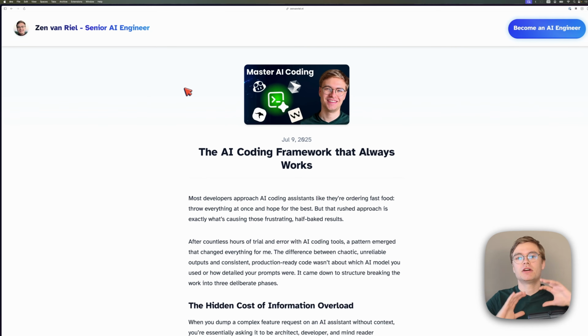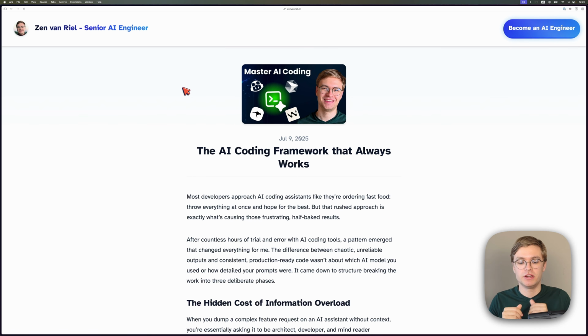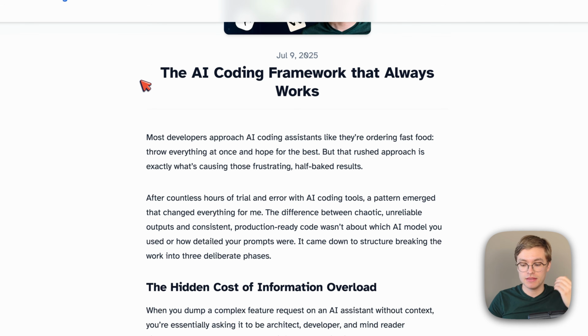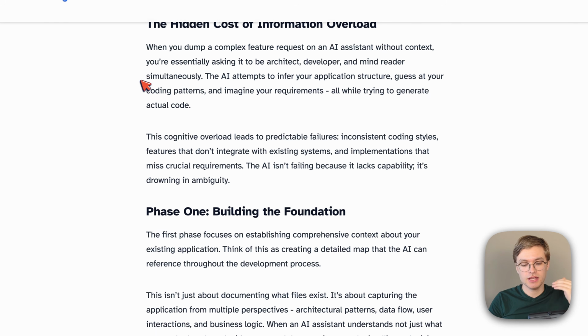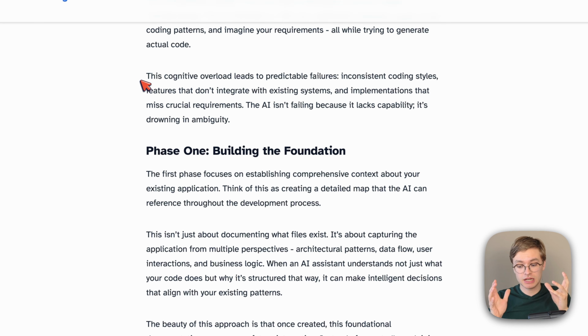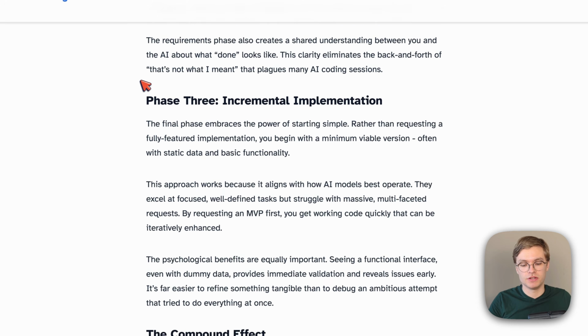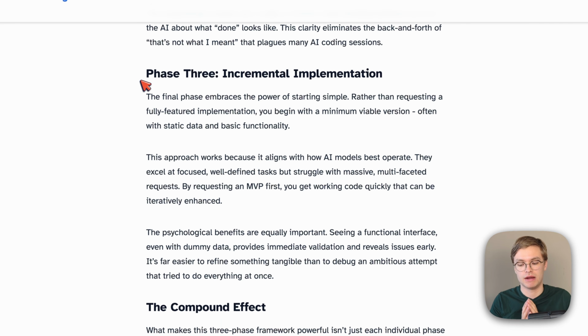On my website, I've got many blog articles that are based on my YouTube videos like this one. I have a very successful video on my AI coding framework that people have used to code with AI successfully. And this is kind of a blog post version of that, where it describes the framework in quite some detail. So the framework basically consists of splitting up tasks for the AI model, making it think before it actually starts coding, and then implementing your features incrementally instead of asking it to do everything at once.